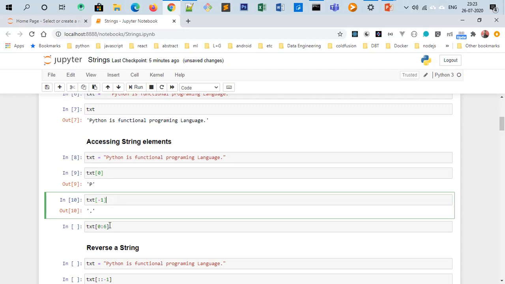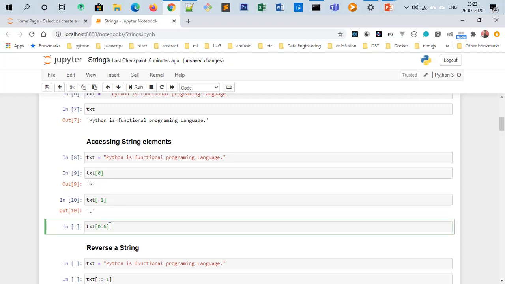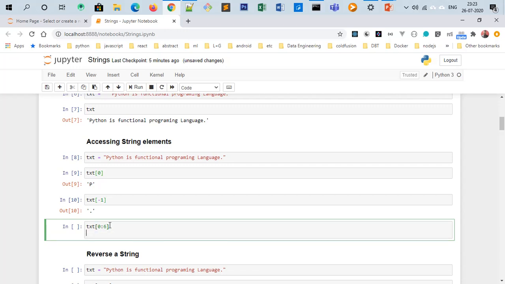If you want to print from a particular range to a particular range, like I want to start from 0 and print till 6, that means it will print index 0, 1, 2, 3, 4, 5. It will print from index 0 to index 5. Let's see what it is printing.